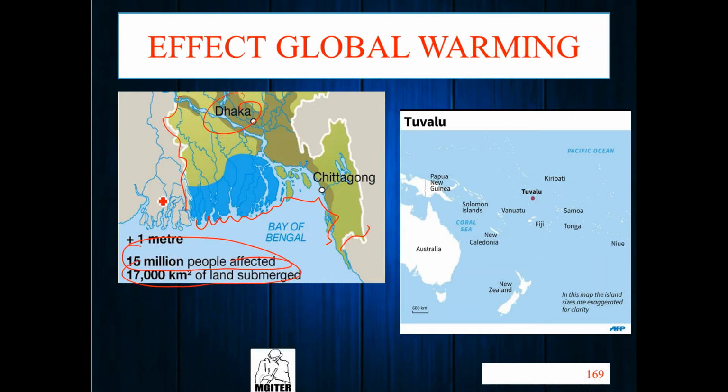Remember, if sea level increases by 1 meter, your water will be here. And this coastline is submerged into water. Where did this happen? It happened in Bangladesh. I hope you remember that Dhaka is the capital of Bangladesh. Right? The same thing will happen here.